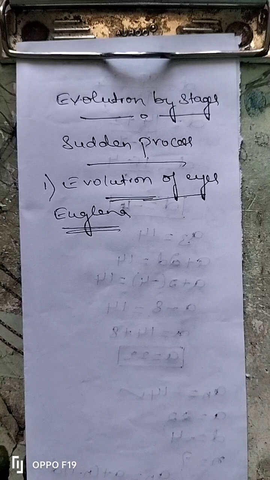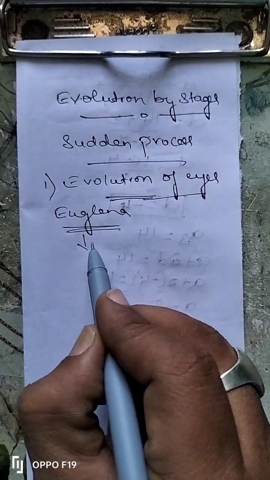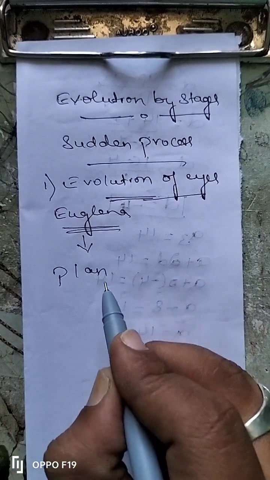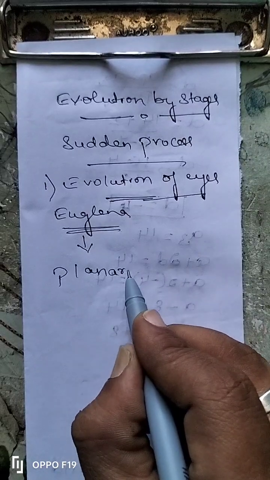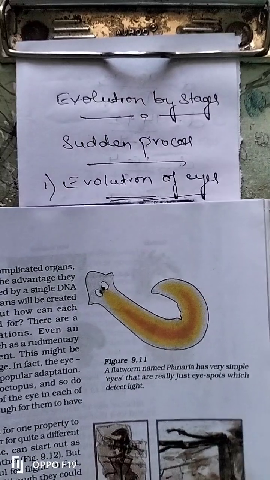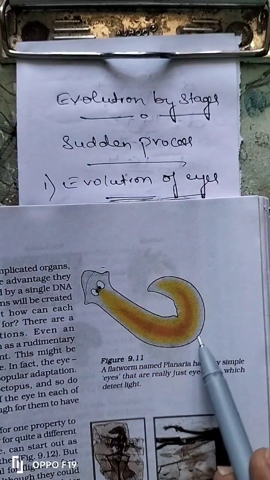So after that, you can see one more organism. After euglena you can see planaria. Later we got an organism, and the name of that organism is planaria. Now you observe planaria. This is the picture of planaria.